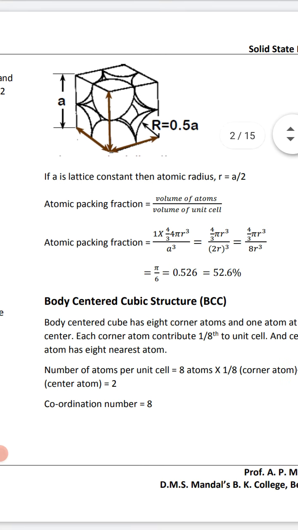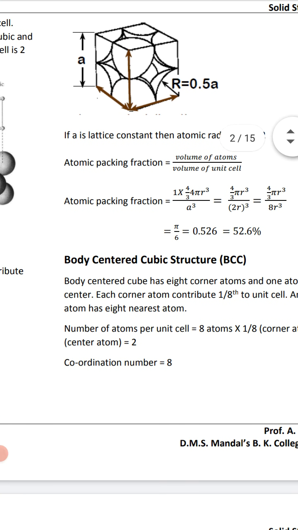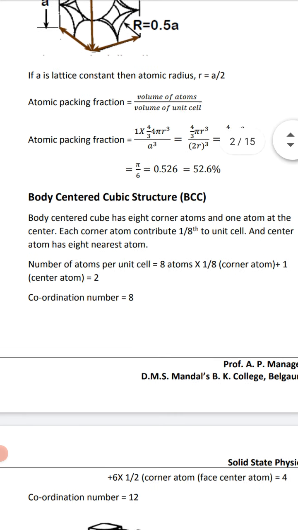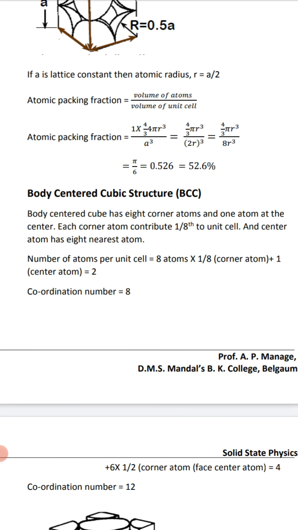The body centered cubic structure, BCC, is important in the examination. The body centered cube has 8 corner atoms and 1 atom at the center. Each corner atom contributes 1/8 to the unit cell, and the center atom has 8 nearest atoms.